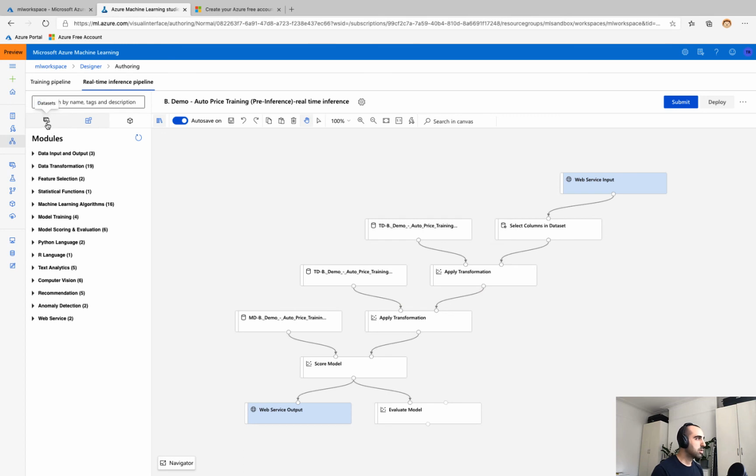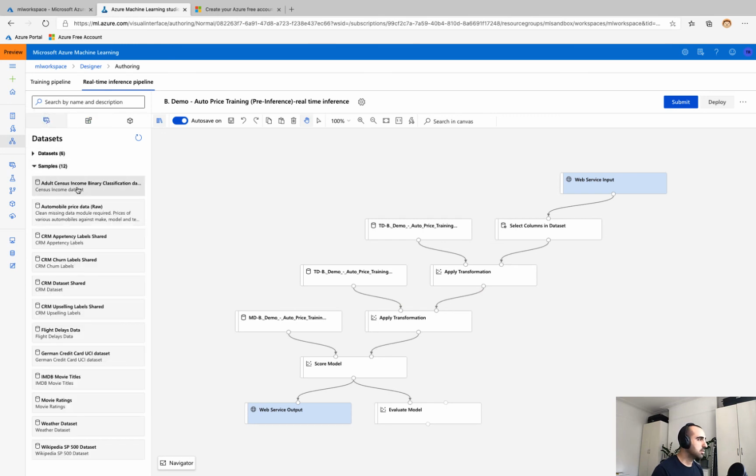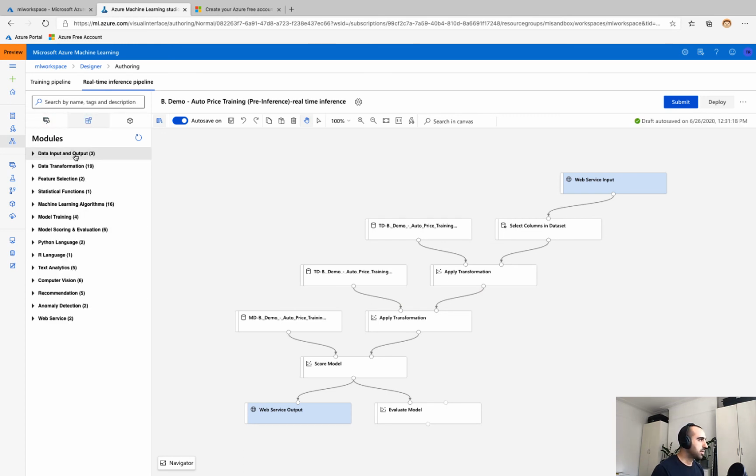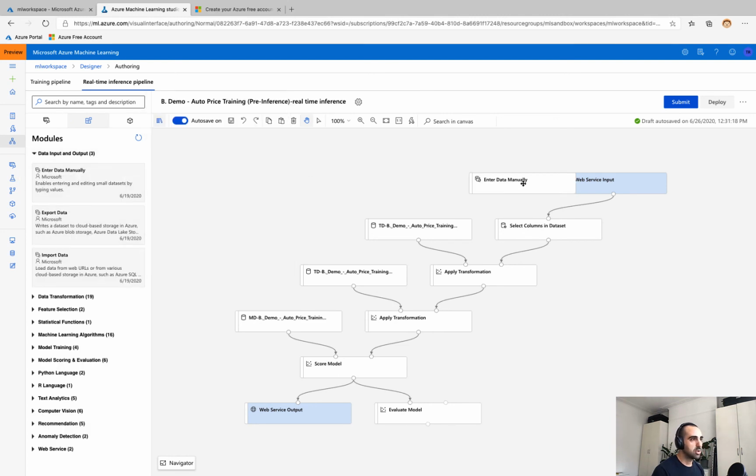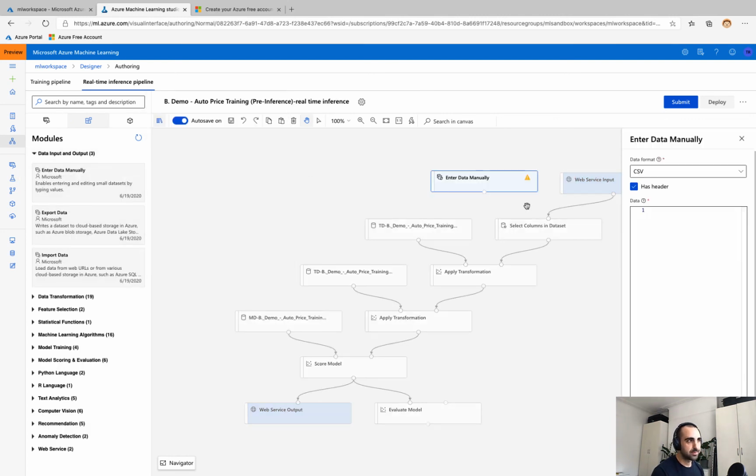So what I'm going to replace it with is, if we go to data input output, there is this option to drag in enter data manually, just as we're testing our inference pipeline. And so at the moment it is set to CSV. I'm going to copy some CSV data from my OneNote, paste that in there. So that's 3 different cars, but without the price data. So this is data that the model has not seen before.